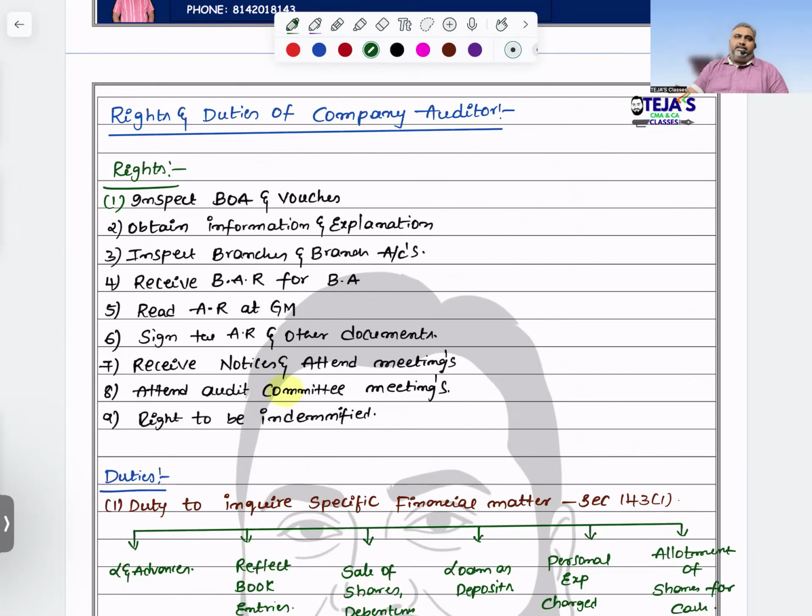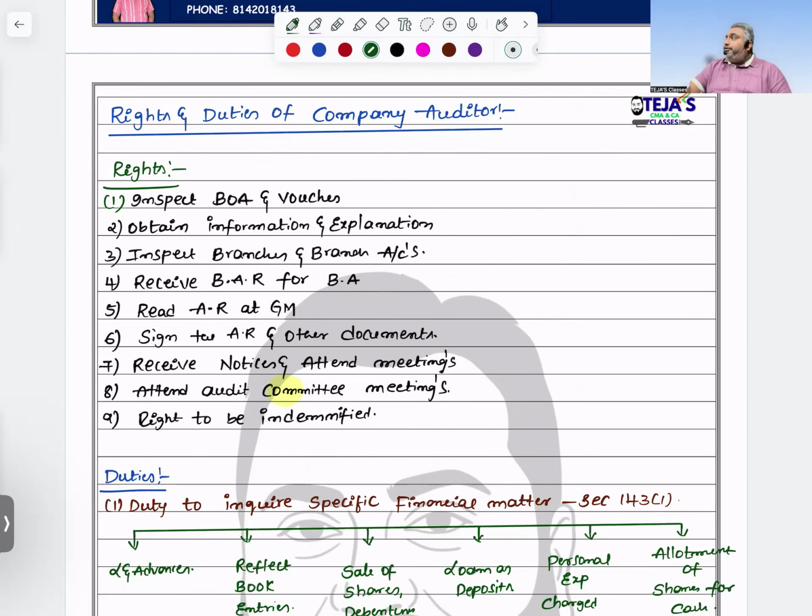How much time can they spend on the meeting? You don't have any right to participate in any meeting, even by show of hands. You cannot vote also. Just sit and enjoy what is happening. Next, you sign the audit report. Finally, you need to autograph it, important or not, and other documents which are required for that. And you have absolute right to receive all the notices.